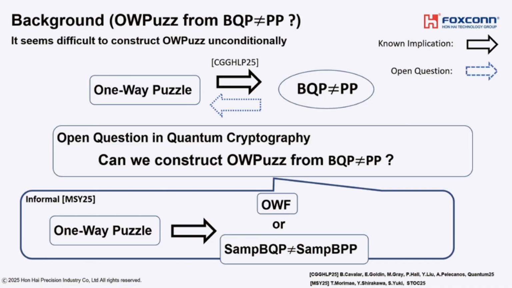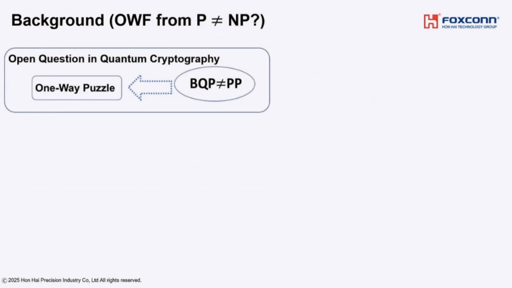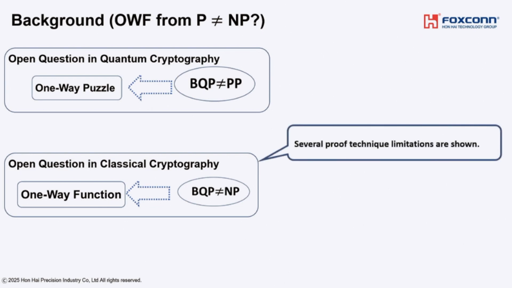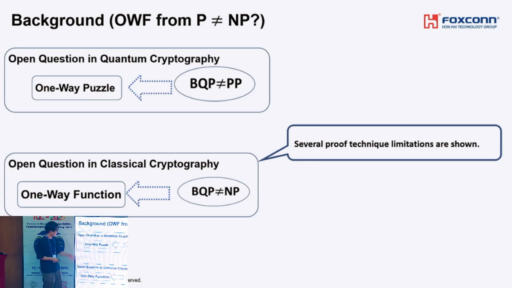Because of these two backgrounds, I want to solve this open question. But unfortunately, this seems quite challenging because this question can be seen as a natural quantum analog of constructing one-way function from BQP not equal to NP. This has been a long-standing open question in the field of classical cryptography. No one has succeeded in proving this conjecture. And in fact, there are several proof technique limitations for showing this open question. That's one of the reasons why this is an open question. So because of this, it also seems challenging to show this open question.